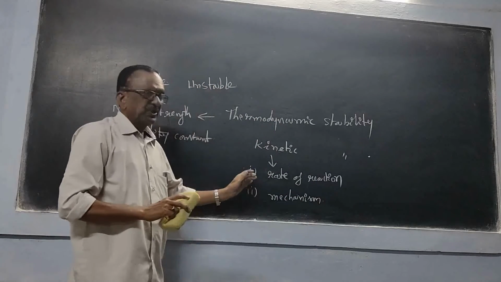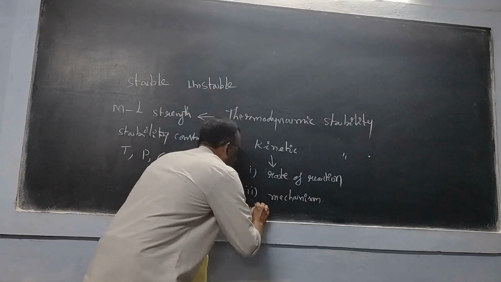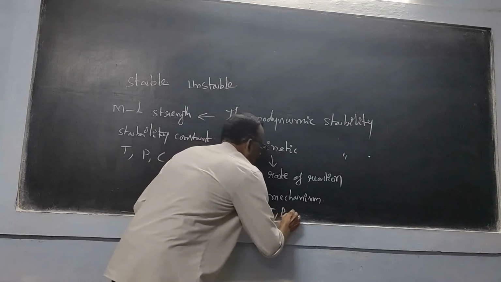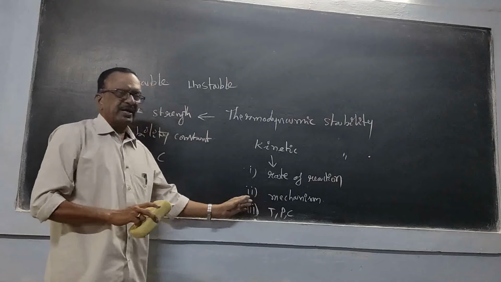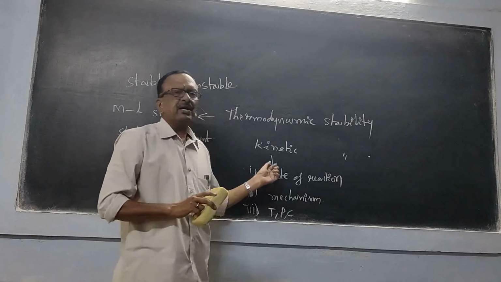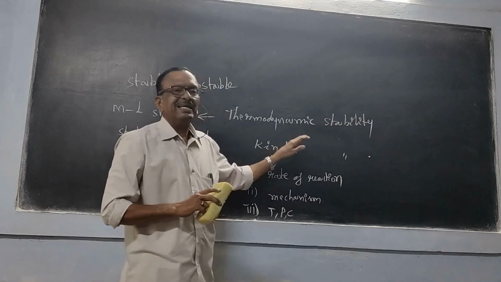It will give us the information of mechanism also. And lastly, it will give us the same thermodynamic variables, that is temperature, pressure and concentration, and how they are influencing this rate of the reaction. That information also we get by this kinetic stability.